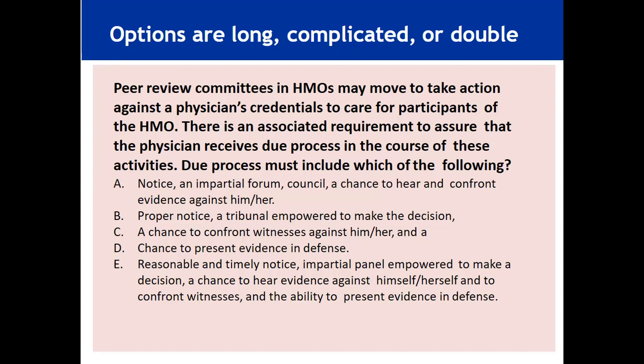Double facts in an option introduce difficulty when one fact is true and the other is wrong. As a rule, if you need to test knowledge of two facts, each one should be made into an option. And this should be avoided. The options are too long, they are complicated, or they are double, which means double facts.